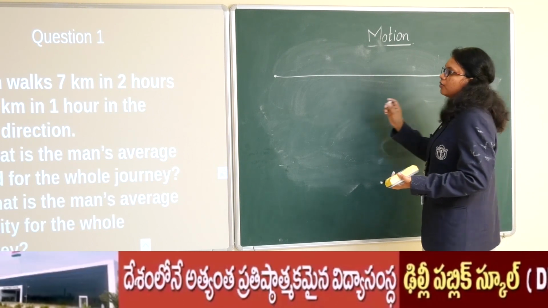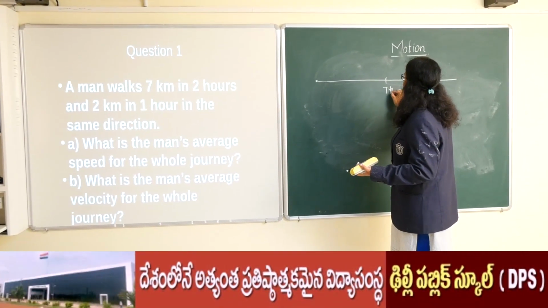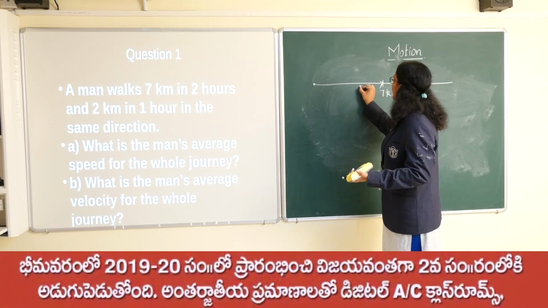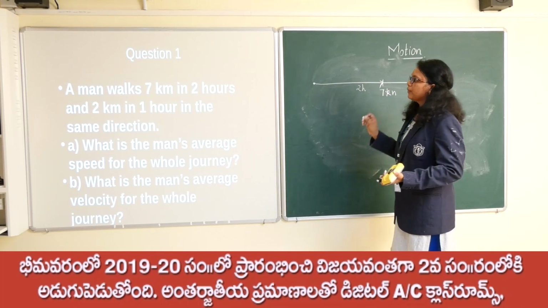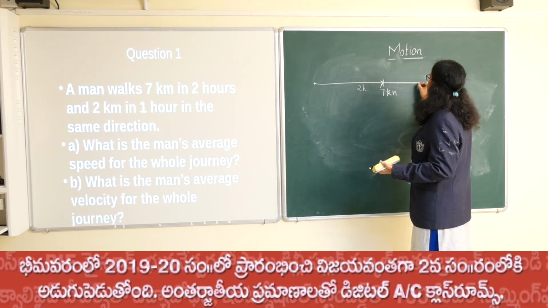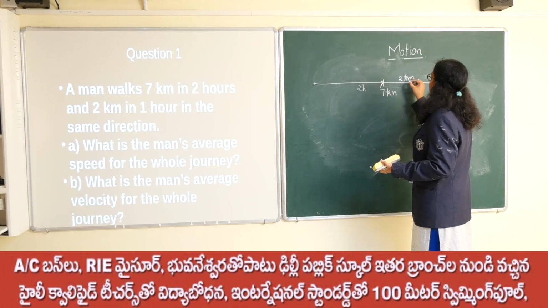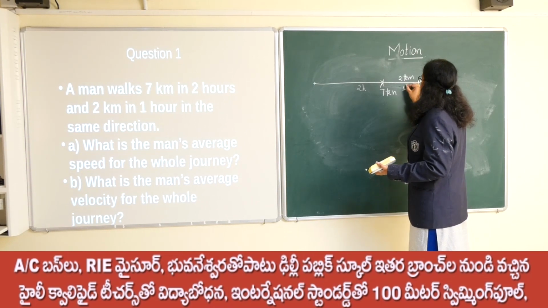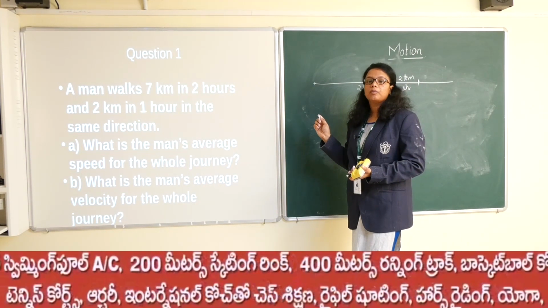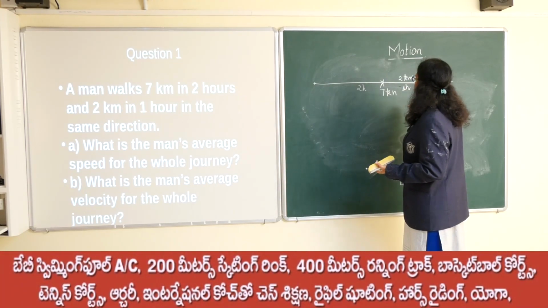So he has travelled 7 km, let us consider this as 7 km, and he has taken 2 hours. Again he is travelling in the same direction, so next is 2 km, and this he has travelled in another 1 hour. So can you say whether this is uniform motion or non-uniform motion? Actually you can find it out.